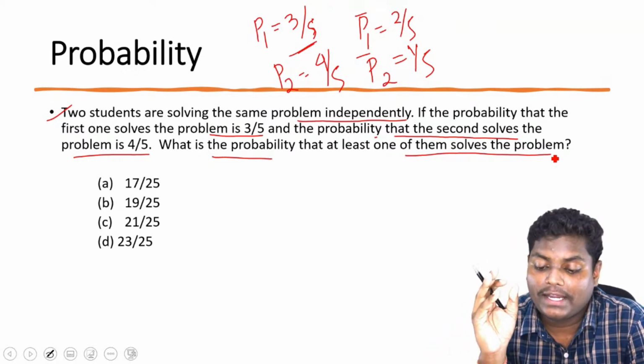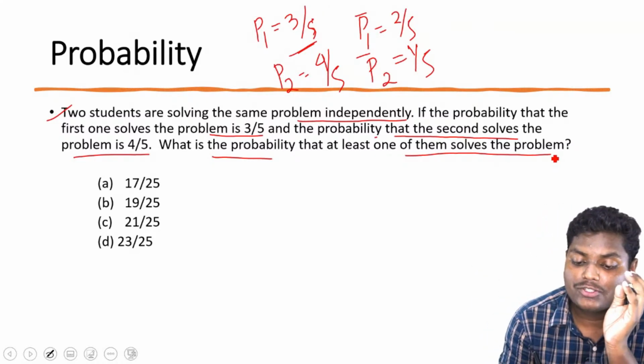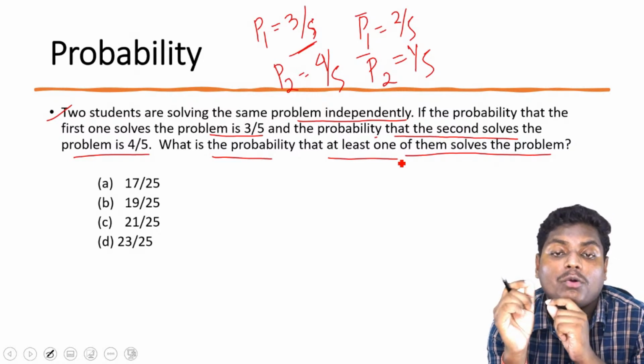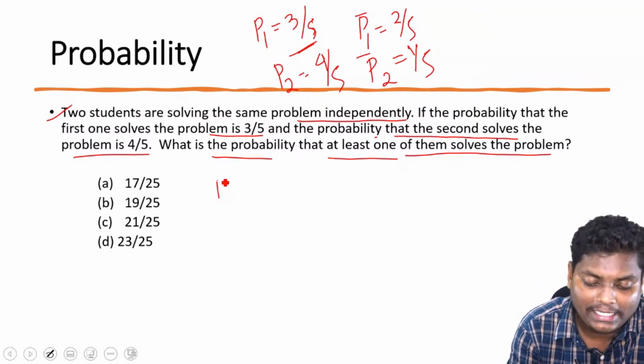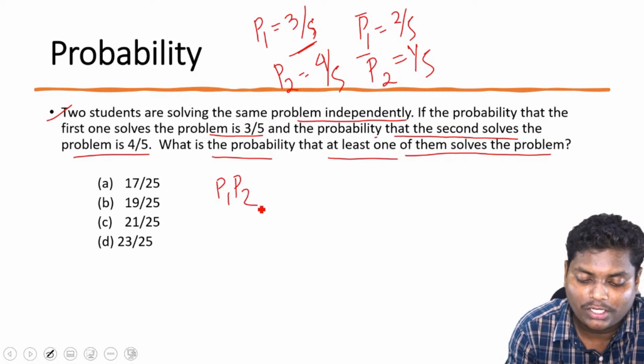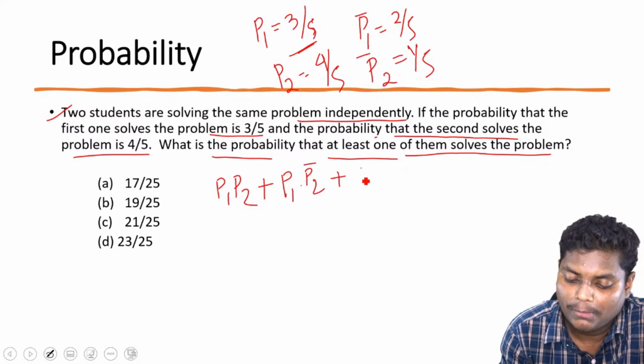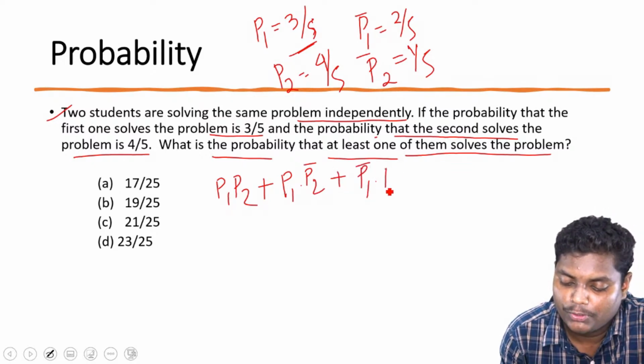At least one of them solves the problem means either both are solving, or one is solving. So either P1 and P2 both solve, plus P1 solves but P2 can't, plus P1 can't solve but P2 solves.